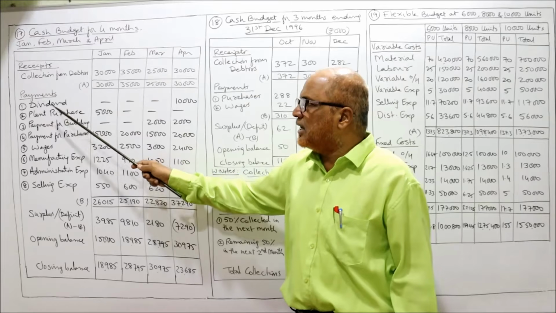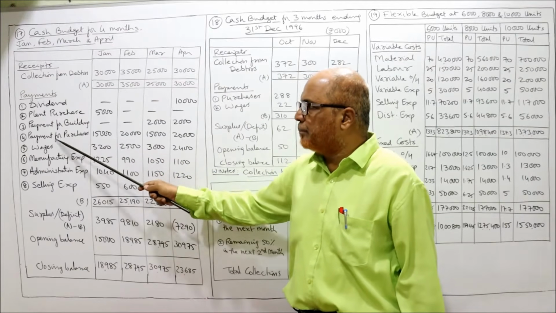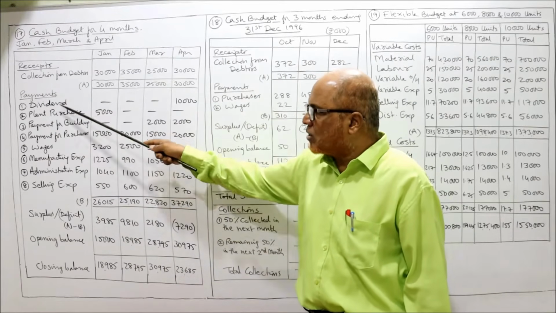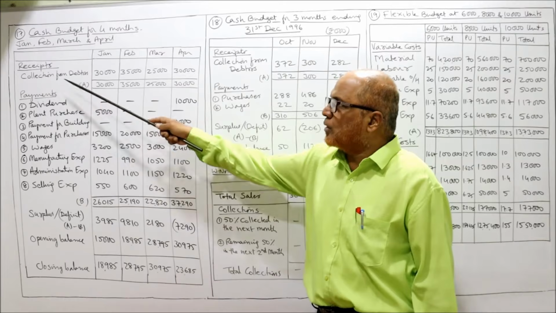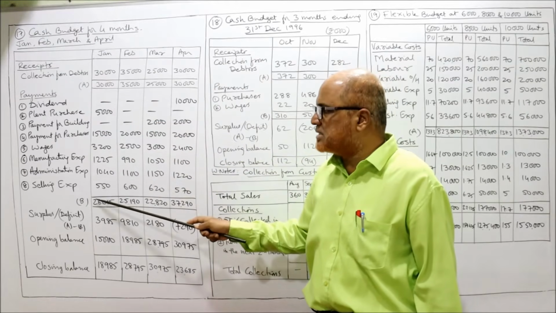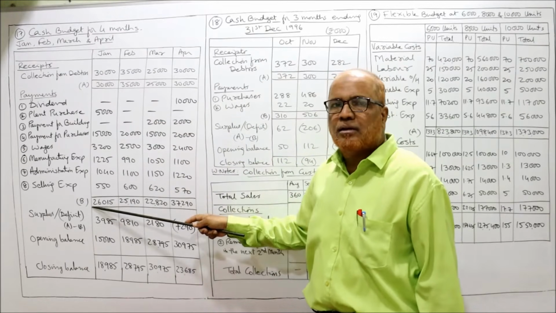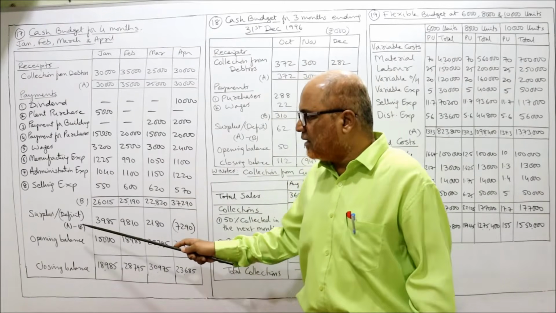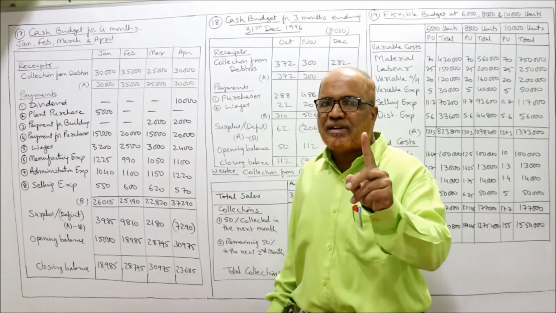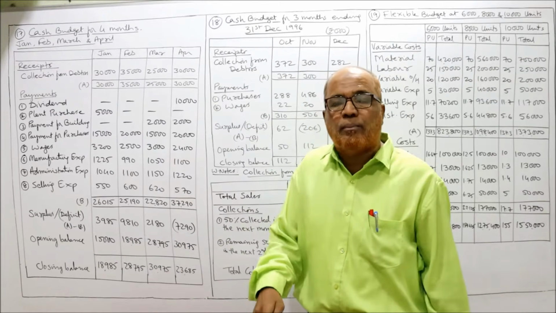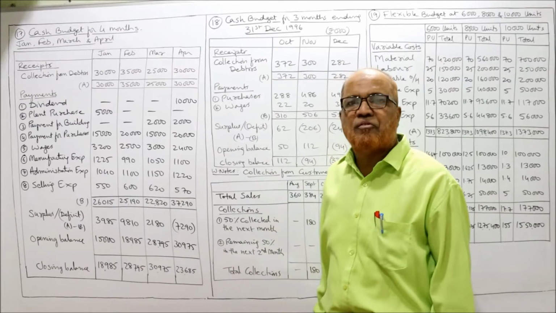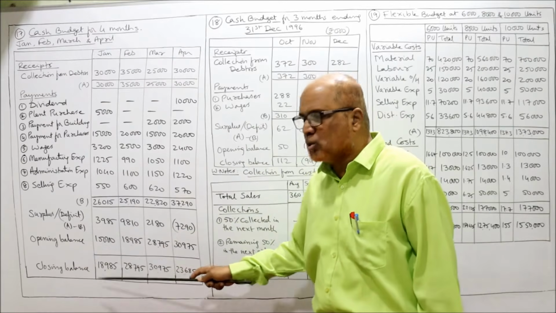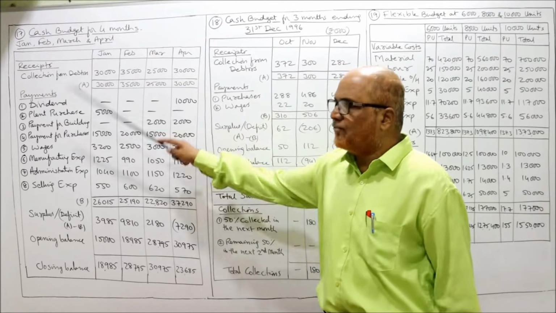Now payments: dividend, plant purchased, payment for building, payment for purchases, wages, manufacturing expense, administrative expense, selling expense. These are all the payments. So A is the receipt, B is the payment. A minus B: if positive, surplus; if negative, deficit. Then the opening balance, which is given in the last line of the problem, 15,000. You add the surplus and opening balance to get the closing balance. This is the format.